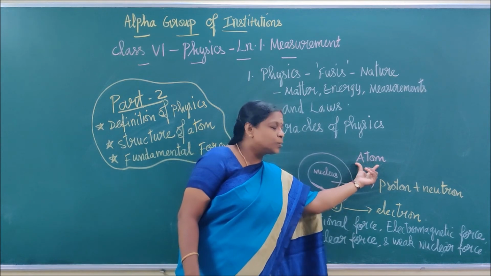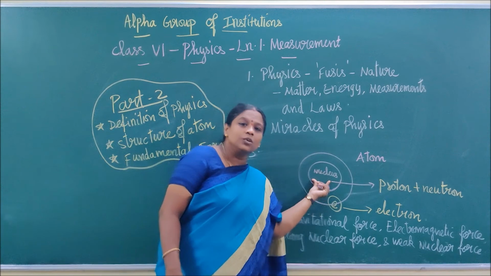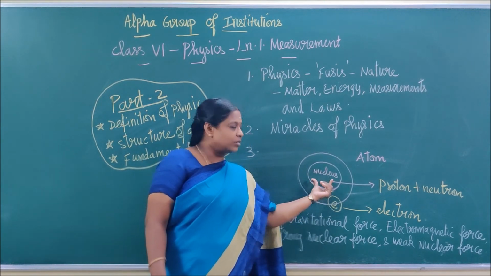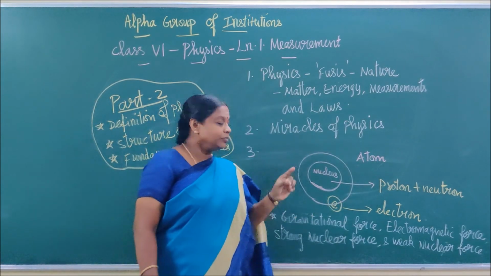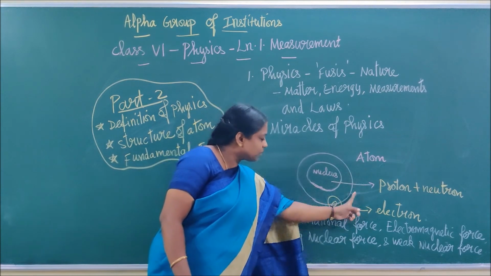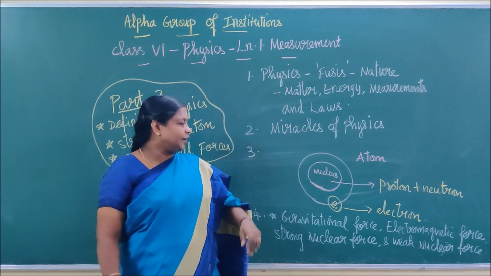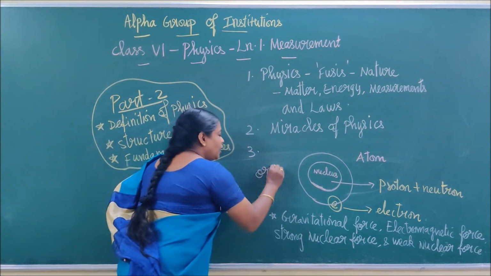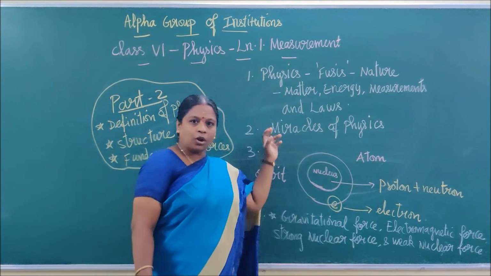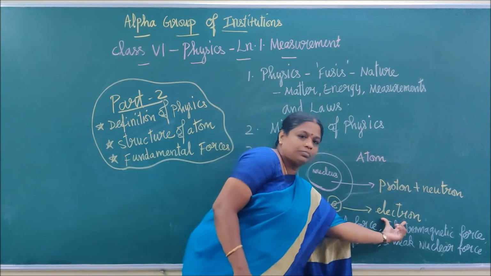Physics that deals with the atom is called atomic physics, and physics dealing with the nucleus is called nuclear physics. You will learn this in your higher classes, children. This atom contains a nucleus in the center. Around the nucleus there will be some root, and that root is called an orbit. Say the spelling: O-R-B-I-T. There will be so many orbits here. On those orbits there is one particle.